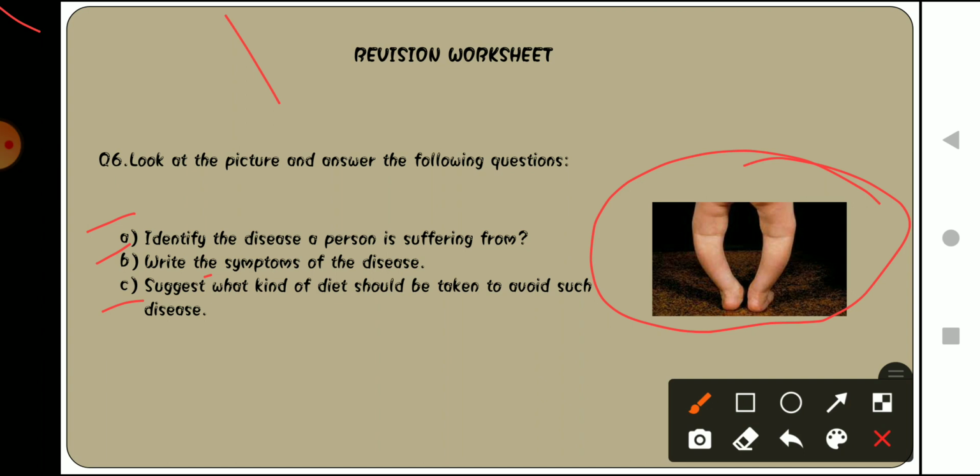As we all know, rickets is caused due to lack of vitamin D. So we will suggest this person eat food items that are rich in vitamin D. That is fish oil, milk, butter, eggs; these types of food items are rich in vitamin D.